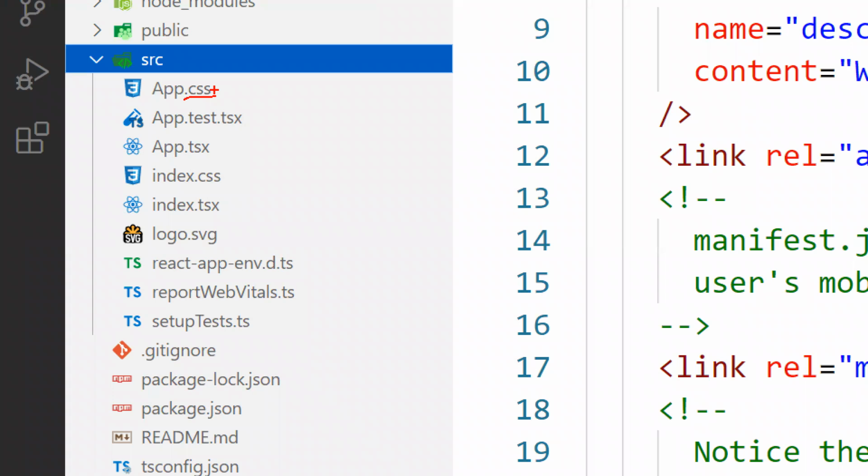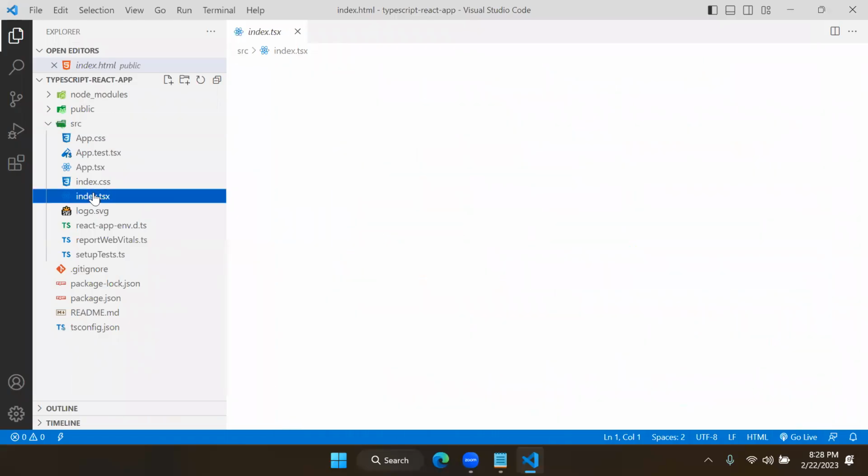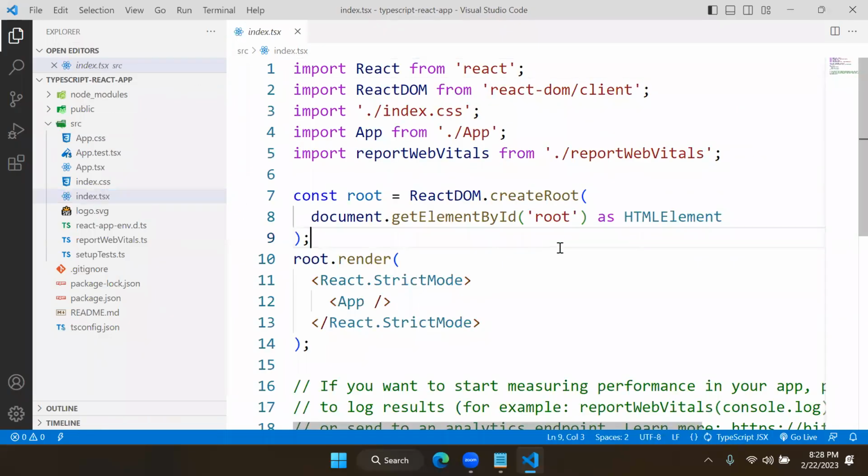Only instead of JS, you will have TSX. The components files will be what? TSX. And index.tsx. And in index.tsx, you observe, logic is same, no change. That means you have to create root, you have to add root, render root, everything same, no change.